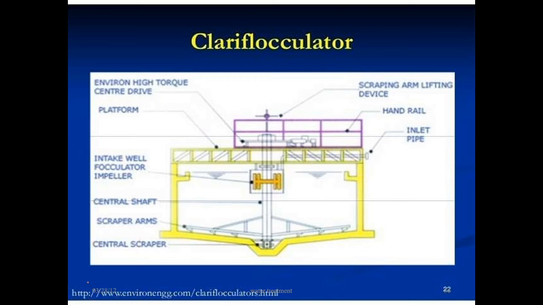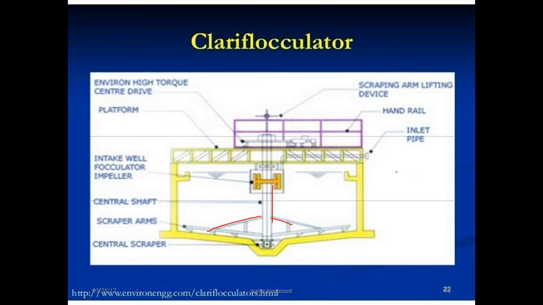In this sedimentation process, in the sedimentation with coagulation process, we can read one thing, that is coagulant. The paddle mixer, here you can see the paddle, in this clariflocculator. We have a central shaft which is attached to the central scraper arms.